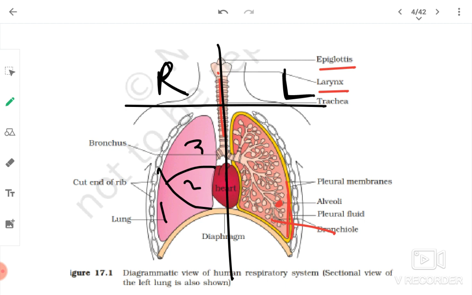Let me show you, just a second. Look here. The left lung has 2 lobes. 1, 2. So right lung has 3 lobes. Left lung has 2 lobes. Left lung is lighter. Right lung is heavier. Clear? Till here it's clear? Okay.